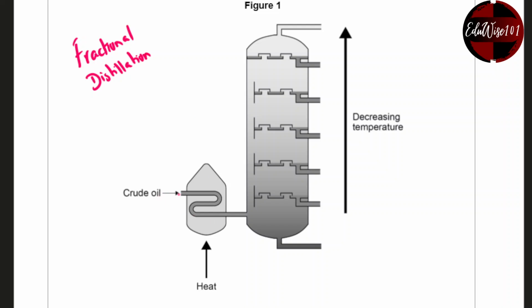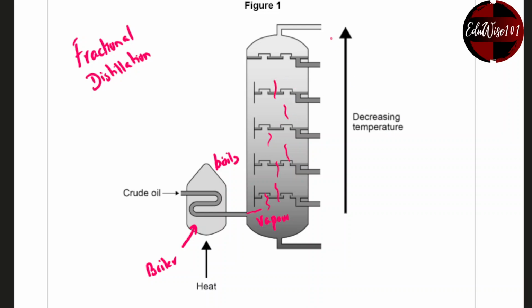So, crude oil is pumped in here and it's heated. When it's heated, it doesn't come directly in contact with the heating source, otherwise it will burn. So what happens is the crude oil boils off, and we call this the boiler. And the vapor enters here and it travels through this column.